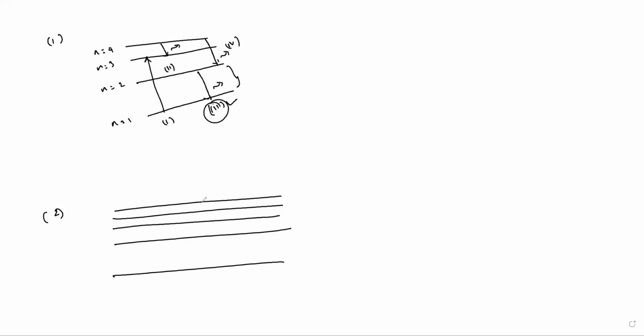As we move away, the levels get very close. When n is equal to 1, this is the Lyman series, from infinity to here. So for the Lyman series n1 is equal to 1, and this transition frequency is nu1.